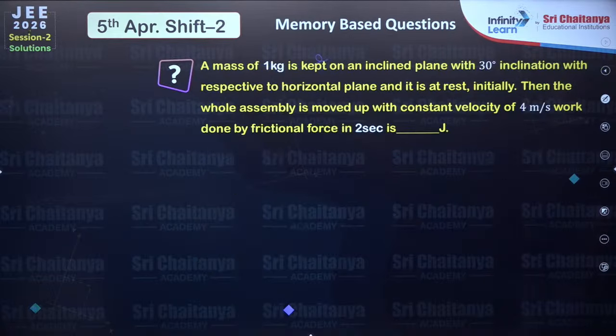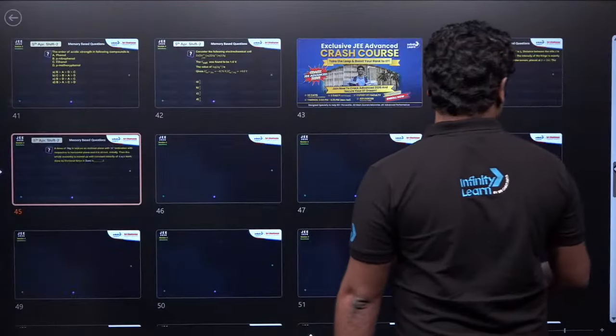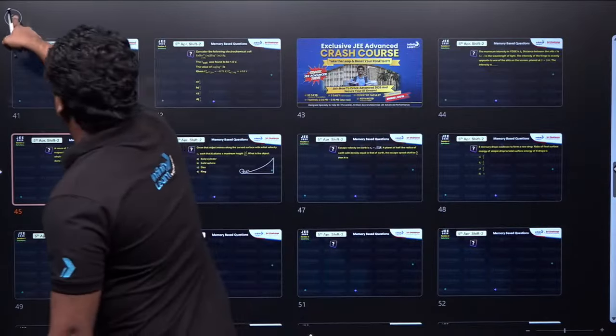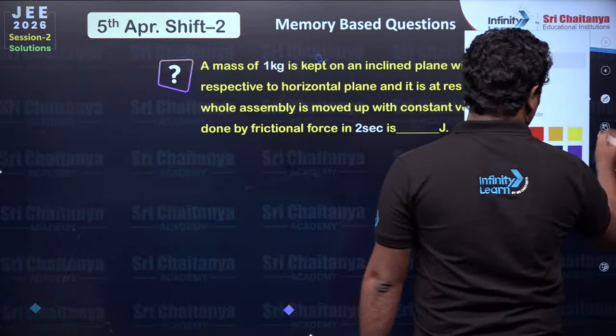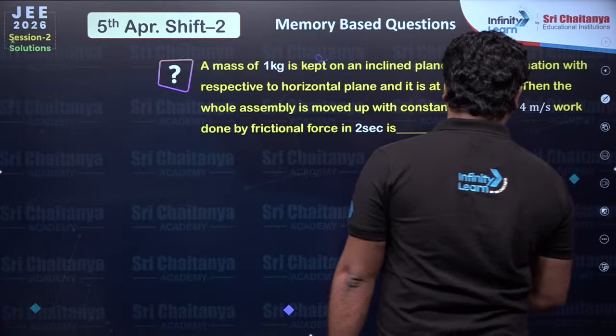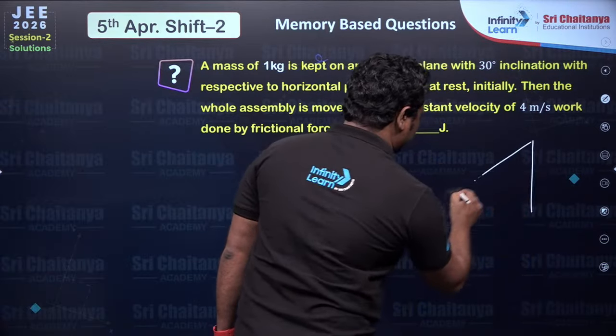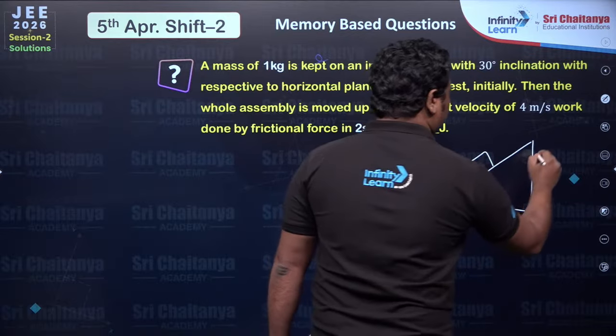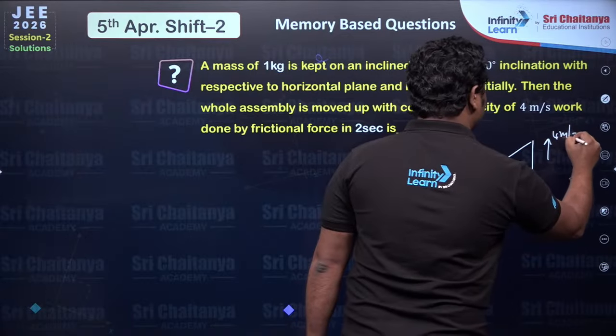Moving on to the next question. A mass of 1 kg is kept on an inclined plane with 30 degrees of inclination with respect to the horizontal plane, and it is at rest initially. Then the whole assembly is moved upward with constant velocity. Find the work done by frictional force. Okay, there is an inclined plane and there is a block. This whole setup is moved with 4 meters per second.